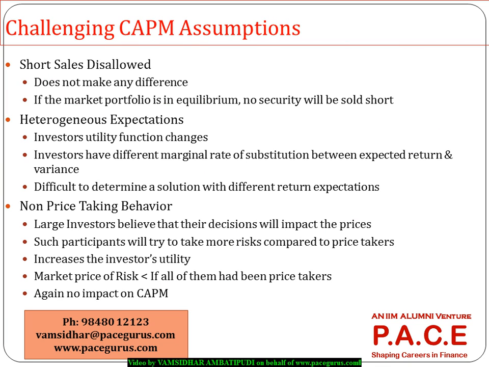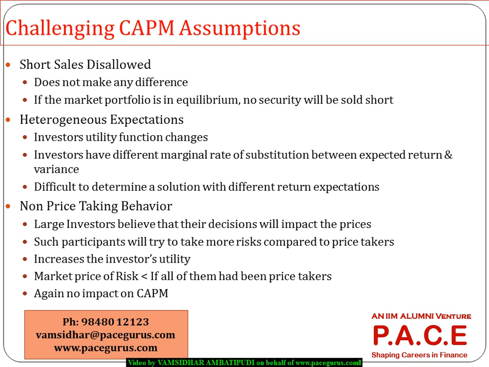So from that standpoint, when I am saying short sales are disallowed, what is the short sales mechanism saying? Unlimited short selling can happen. That is the assumption CAPM has made. But in reality, unlimited short selling is not happening, there are restrictions.